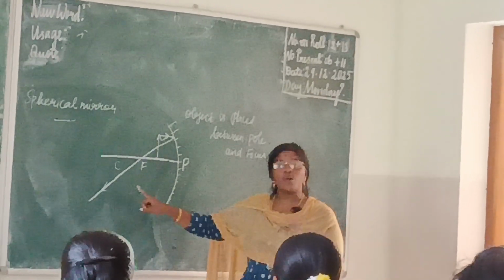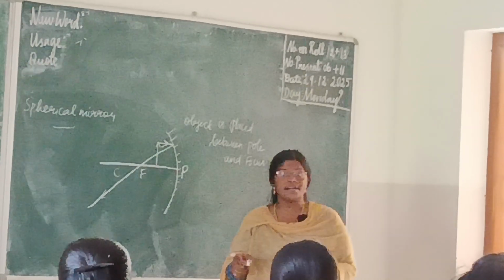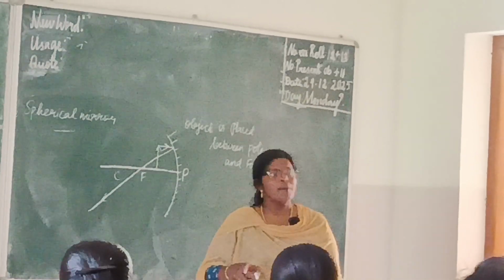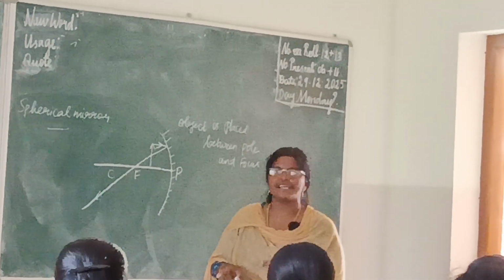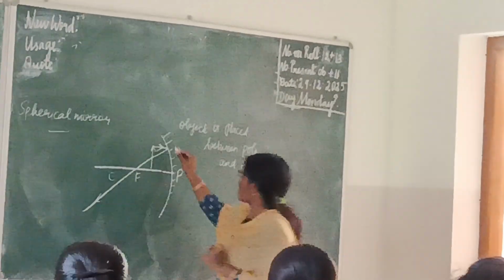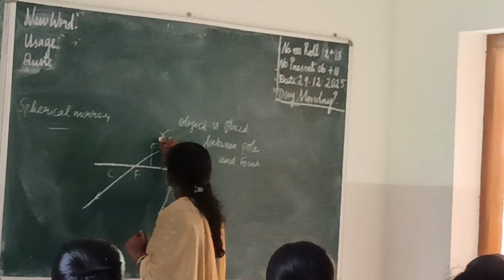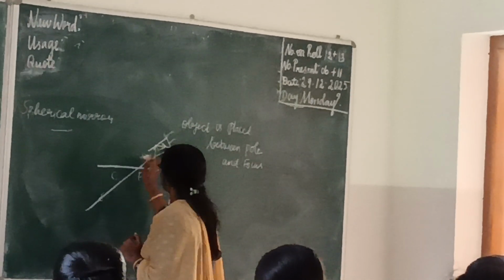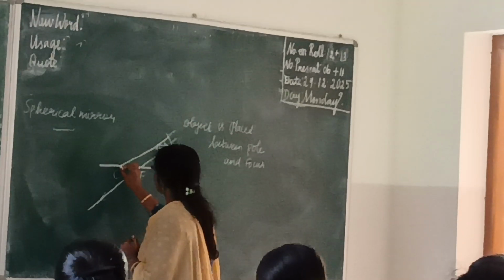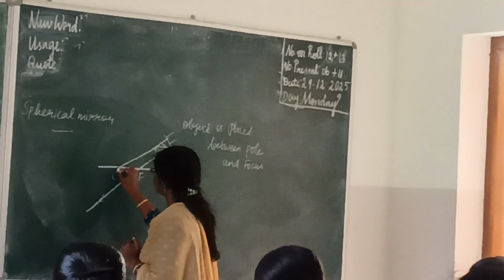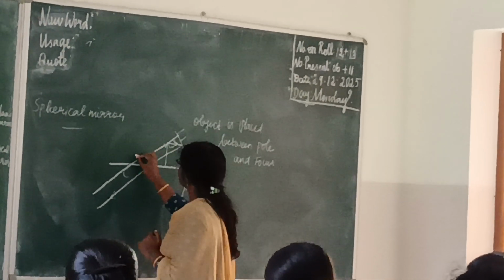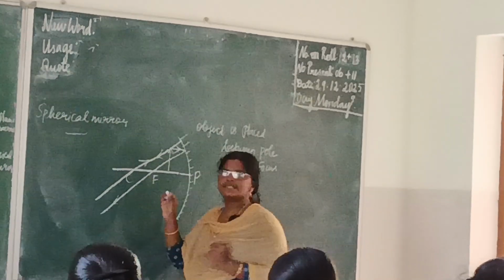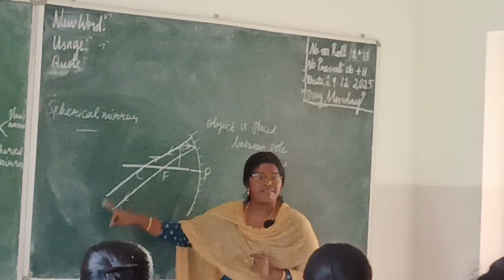Yes. Now let me apply the third rule. What is the third rule? When a ray passes through the center of curvature, it will get reflected in the same path. Now whether this ray will meet anywhere here?